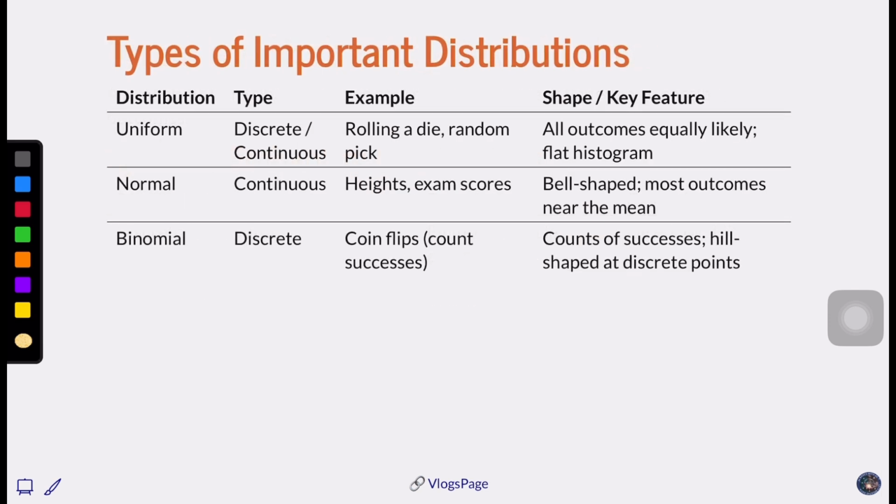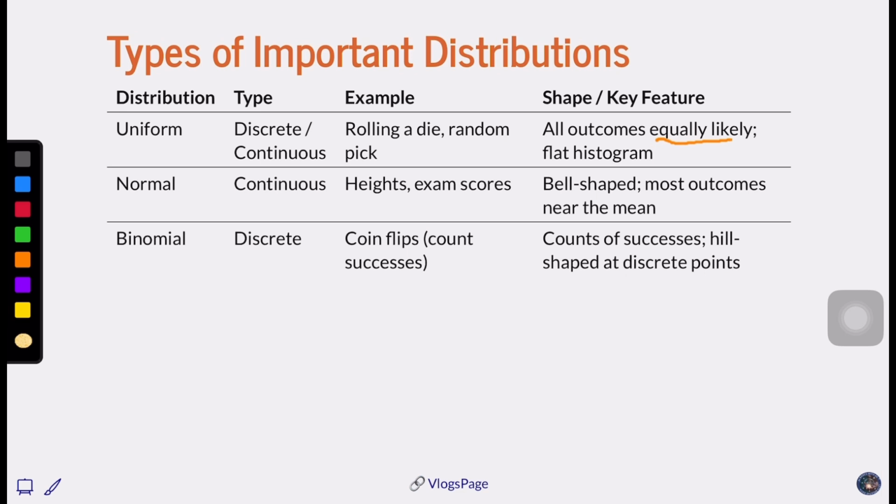Now let's unpack three important distributions at this point of time. Uniform distribution, which we have seen earlier. It is rolling a dice, a random pick, where all outcomes can come up equally. It's like a flat histogram.